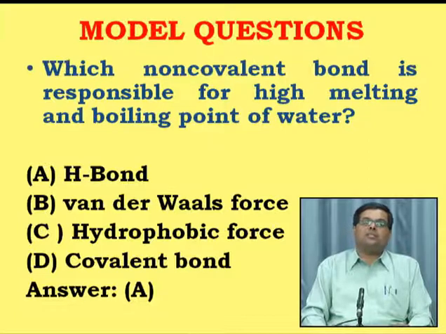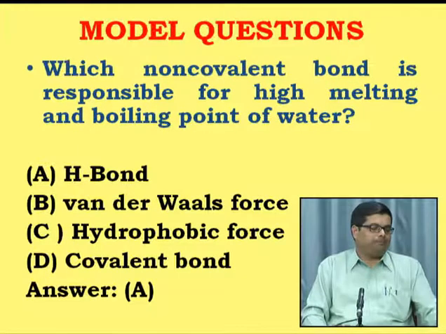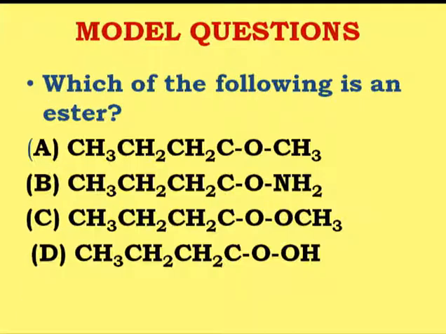And as we have discussed, the covalent bonds cannot be broken down by simply putting in thermal energy. So the correct answer is the hydrogen bond. Okay. The second model question, and that is the principle: which of the following is an ester?